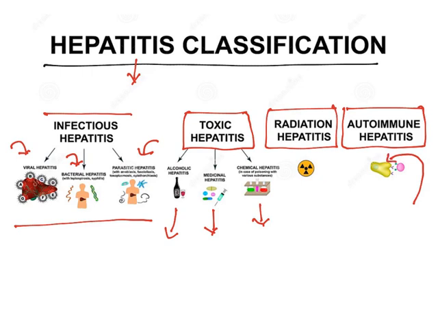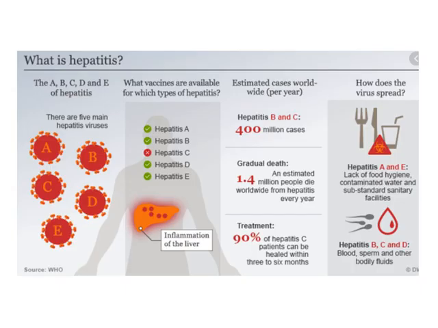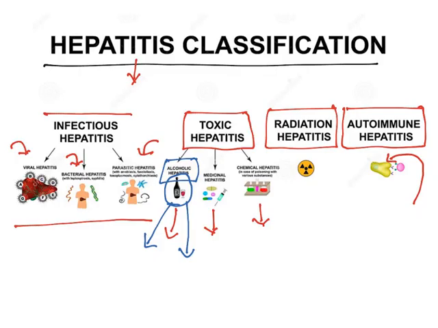Now, let me spend some time on alcoholic hepatitis. See, alcoholism will cause liver damage. Most of the people with chronic alcoholism die due to liver damage. So this is a self-inflicted problem. So please do not excessively consume alcohol and cause damage to your own liver. Moving further, as I told you, this class is mostly about viral hepatitis.